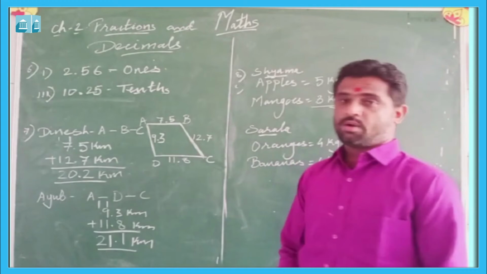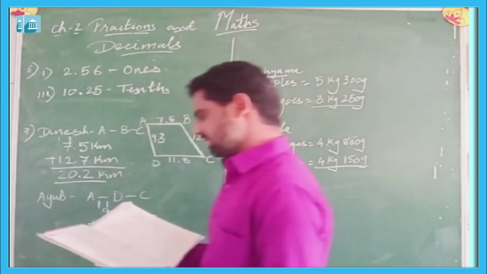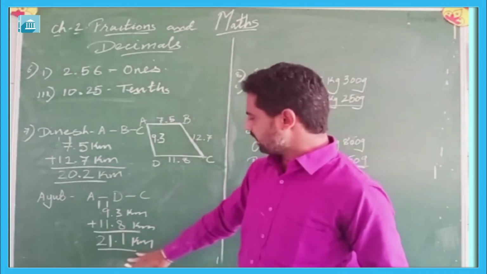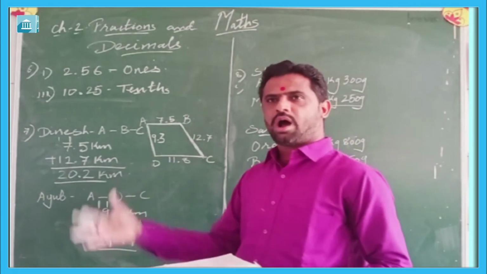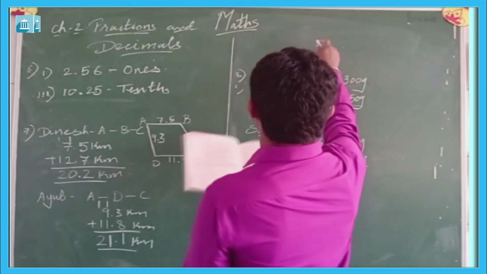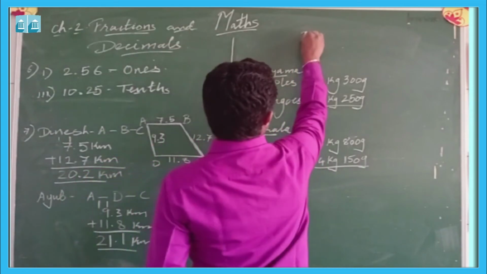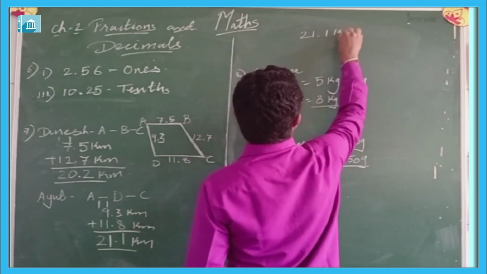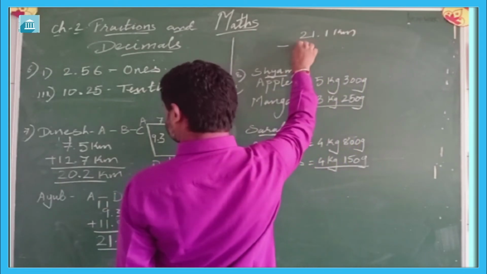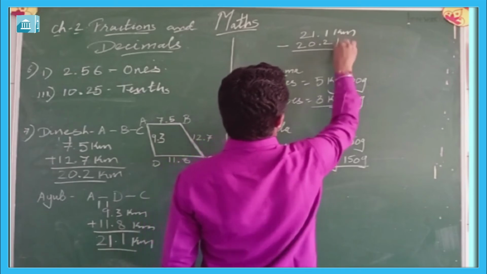Now the distance traveled by Dinesh will be 20.2 kilometer, and the distance traveled by Ayub will be 21.1 kilometer. We also have to find out who traveled more distance and by how much. So from here we can say that Ayub traveled more distance, but by how much? To find out by how much, we need to subtract the distance traveled by Ayub, that is 21.1 kilometer, minus 20.2 kilometer.